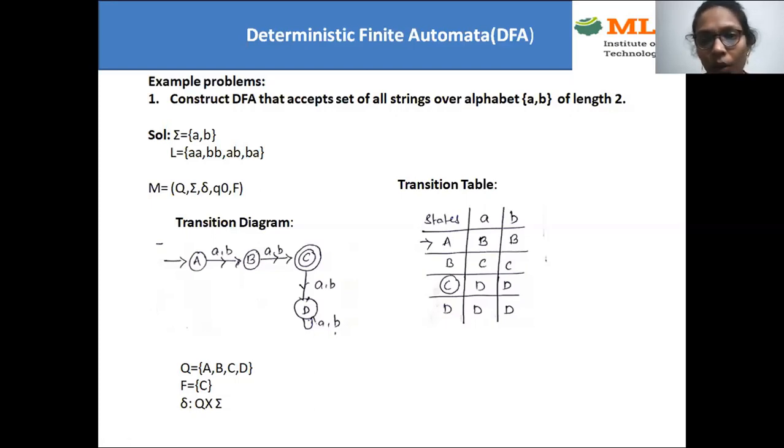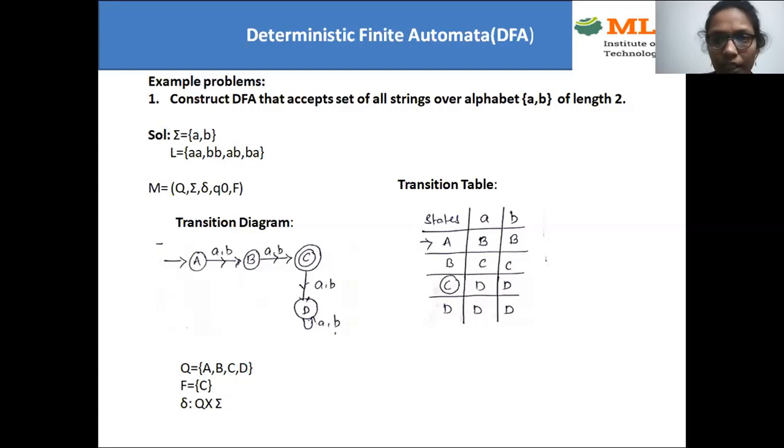After reading the question, the first important point is writing the language. Whether it may be infinite or finite, first you need to write the language. So this is the language accepted by this question: L is equal to {AA, BB, AB, BA}. In this, first we need to consider the minimum length string. Of course, here all the strings are of the same length, so you can consider any of the strings.